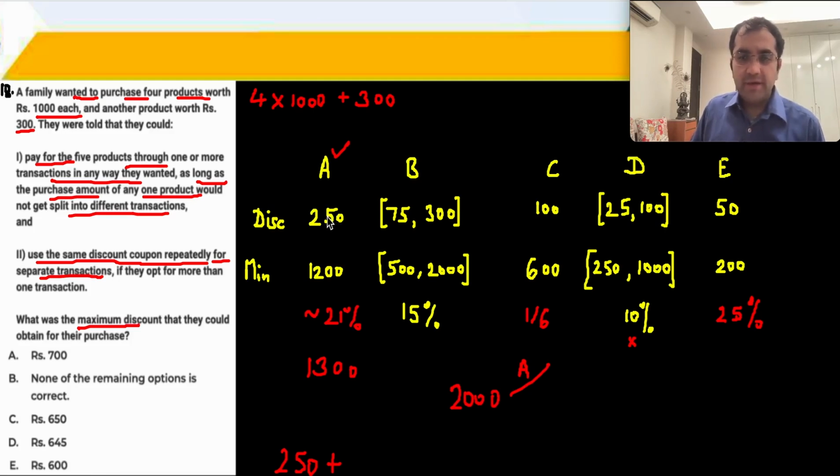If I applied coupon A on 2,000 rupees, I would get a 250 rupees discount. But on 2,000 rupees, if I use coupon B, which is 15%, then I will get 300 rupees. So at this point, for larger values, coupon B is my best bet. So I am going to take 15% off the rest of the products, 300.